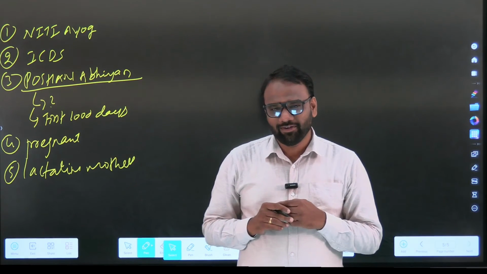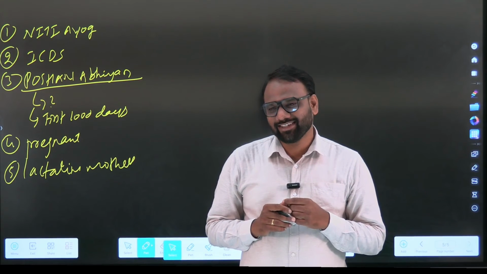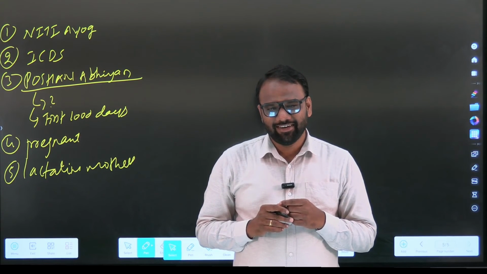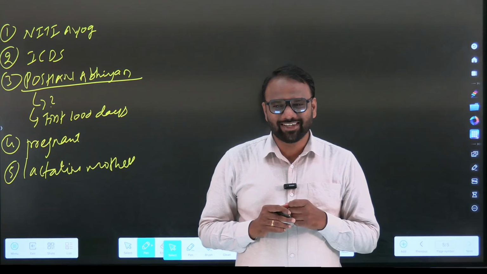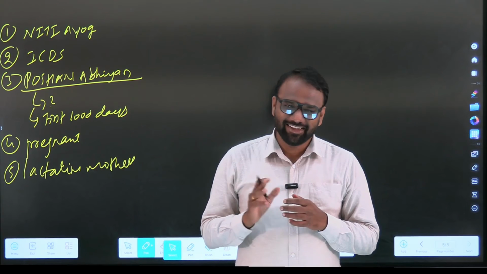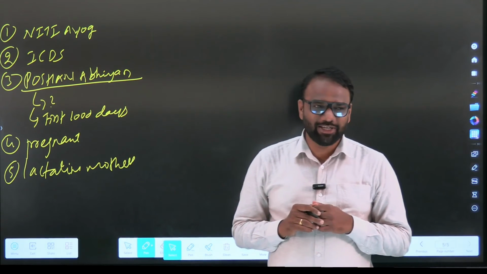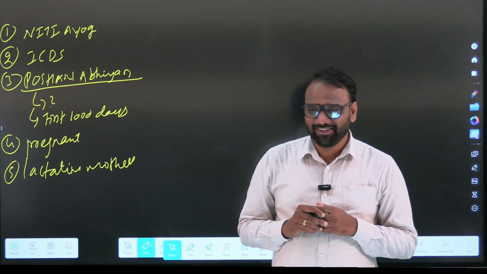Universalization. Very good. What is the target year? 2030. Very good. Next. In Poshan Abhiyan we have a target. What is that? First, how many days? 1000 days. Next. Pratham NGO. Next.